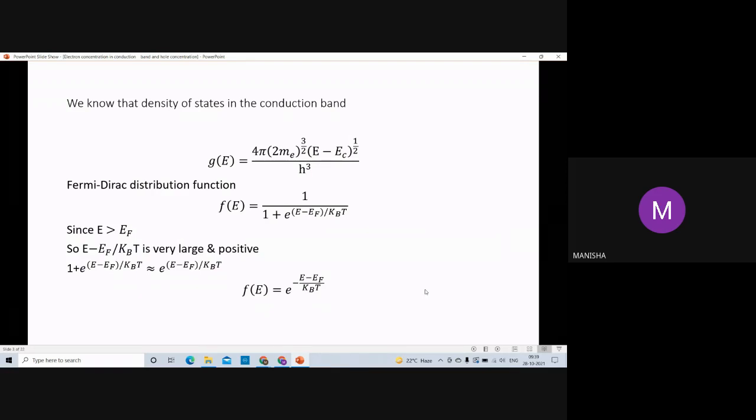Since the conduction band energy level is greater than the Fermi level E_f, (E − E_f) upon k_B T is very large and positive. So 1 plus exponential (E − E_f) upon k_B T, we can take as exponential (E − E_f) upon k_B T. So the Fermi-Dirac function F_e is equal to exponential minus (E − E_f) upon k_B T.